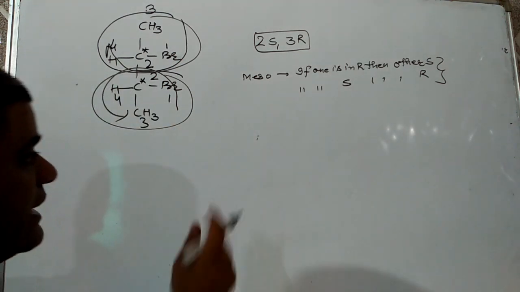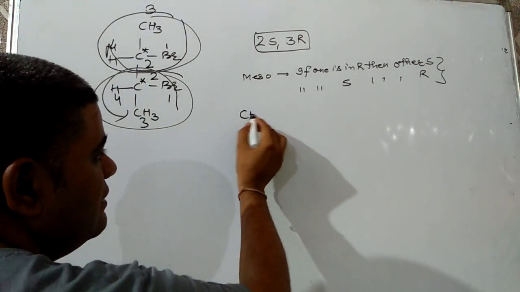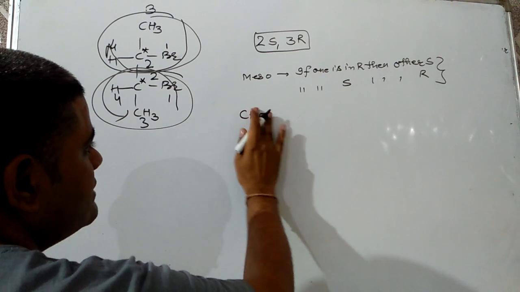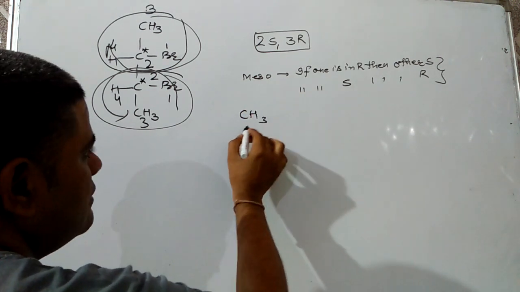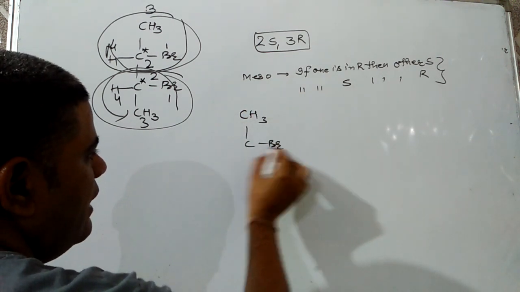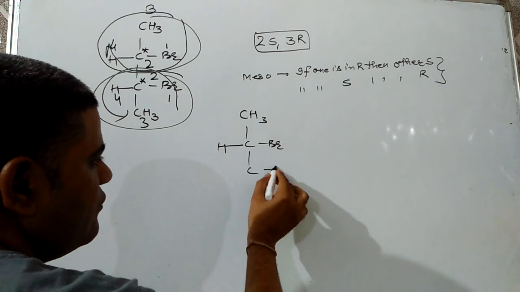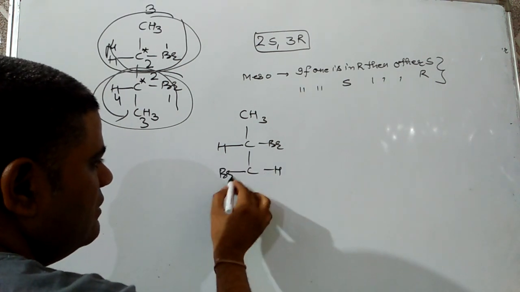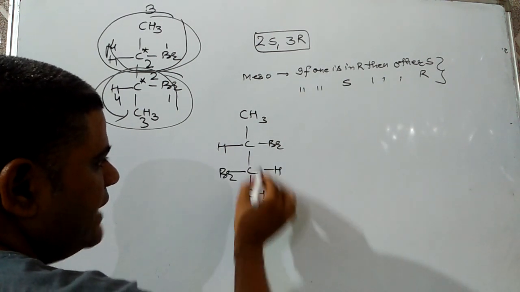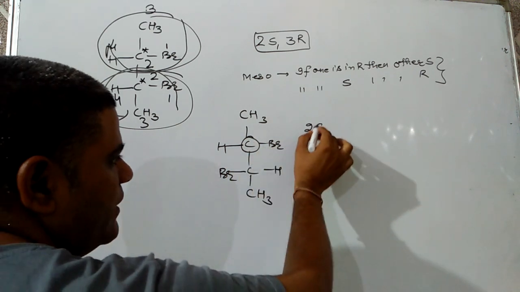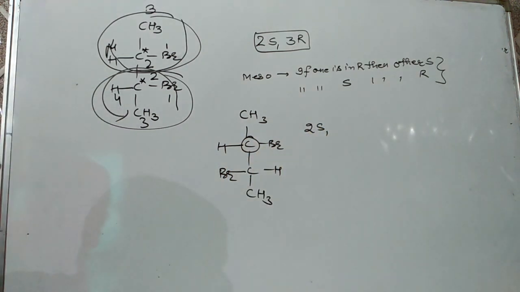Now I am taking the optically active form of it. Let's suppose CH3 is there, Br, H, Br, CH3. The second one we have done. That comes out to be 2S. Now we have to discuss the third carbon.